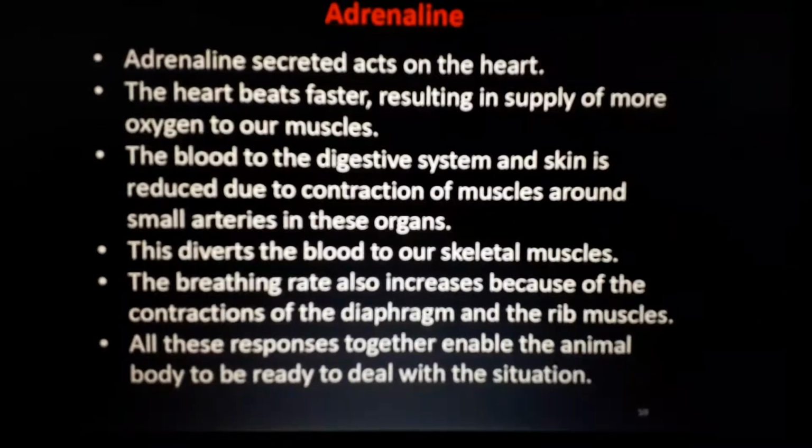The skeletal system. That means our muscles and bones must move very fast, so they need more blood. More blood means more energy. More energy means more work. Understand? So at that time, our stomach or liver or other organs will not get enough blood supply. The blood vessels will contract in that area, and all the blood is rushed into our muscle cells and skeletal system. Our skeletal system will get more blood so that it can work more effectively. At that time, you will run very fast.